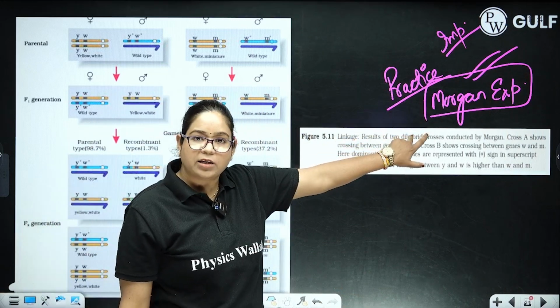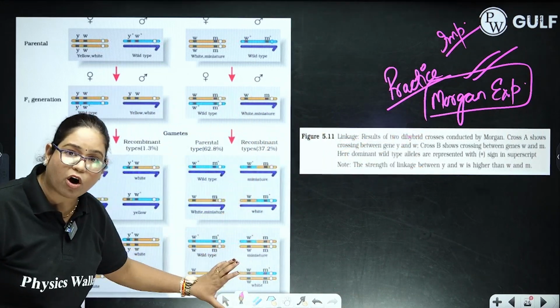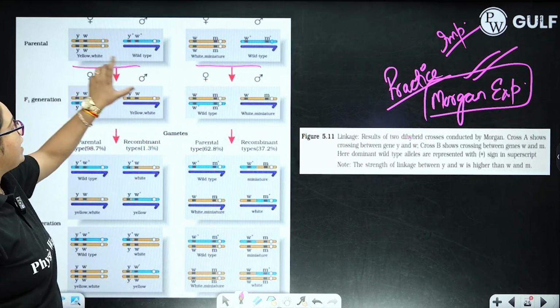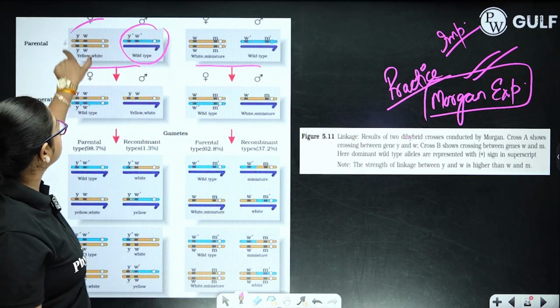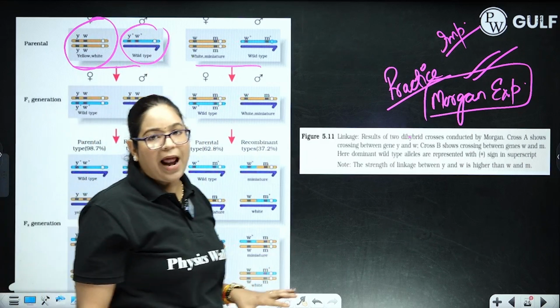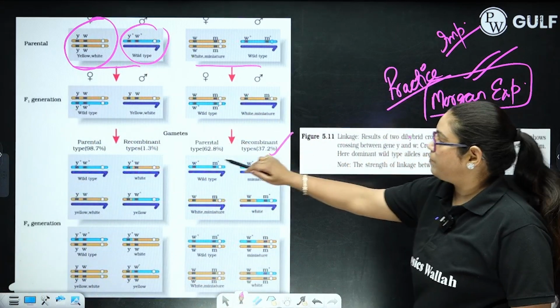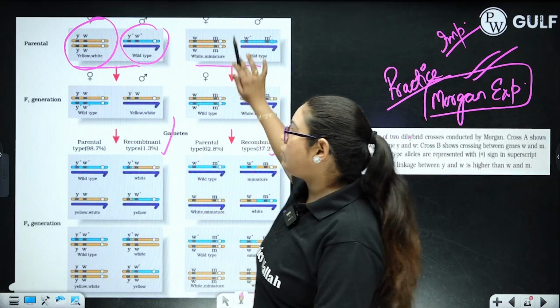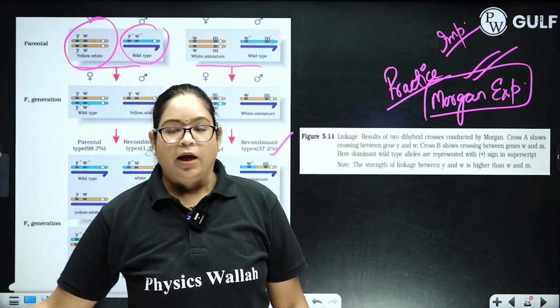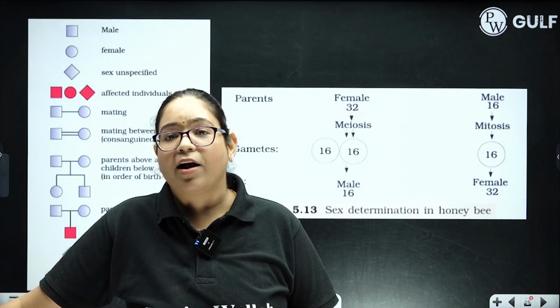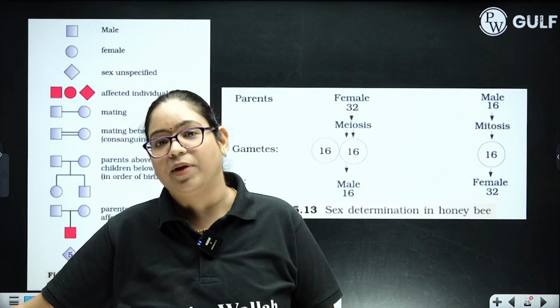In Morgan's experiment, if you are not getting the whole cross, you will get this thing to identify which is male, which is female. So try to practice this with the results. Results are very important for cross 1 and cross 2. If you have attended all the classes, then you are aware of this cross, how you have to make this cross, right?